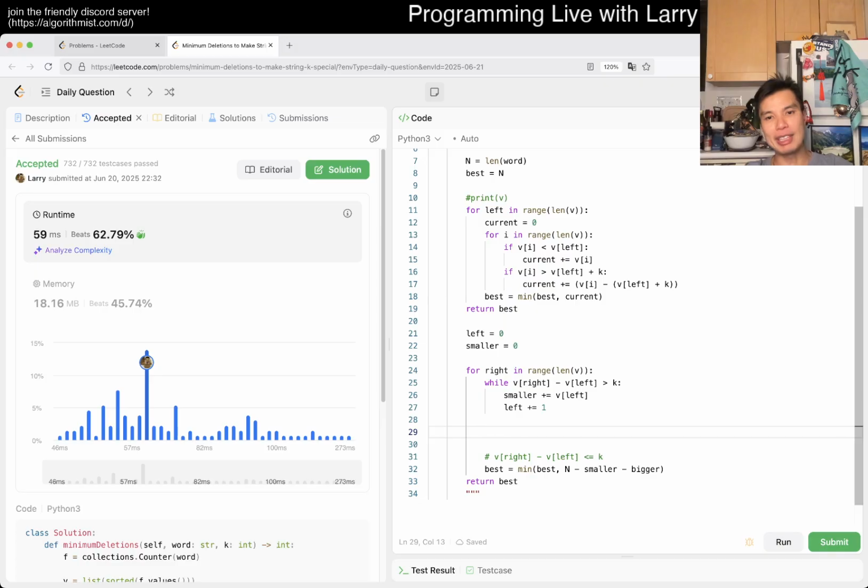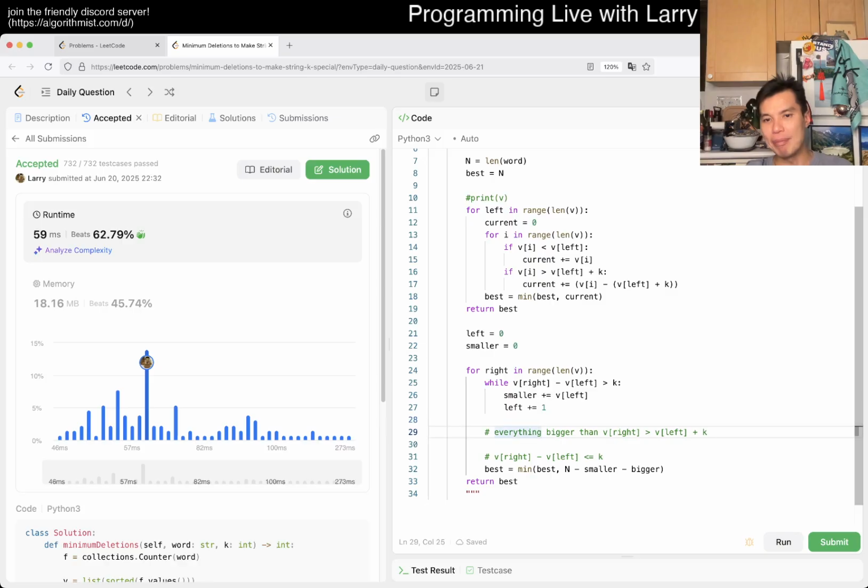So that means that everything bigger than v sub right is greater than v sub left plus k by definition, because this is just a rewrite of this function. Minus k and plus v sub left on both sides, and then you have this side. So everything to the right of v sub right, well, technically inside this loop this is true.